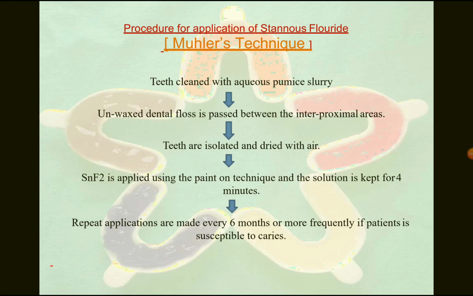Procedural steps for application of stannous fluoride: that is called Muhler's technique, whereas for sodium fluoride it is called Knutson's technique. First, the teeth need to be cleaned with aqueous pumice slurry. Next, unwaxed dental floss is passed between the interproximal areas, and teeth are isolated and dried with air. Stannous fluoride is applied using the paint on technique and the solution is kept for 4 minutes. Repeat applications are made every 6 months, or more frequently if the patient is susceptible to caries.